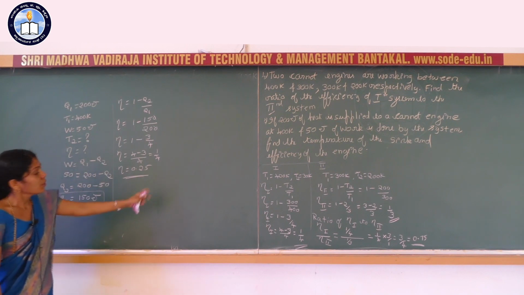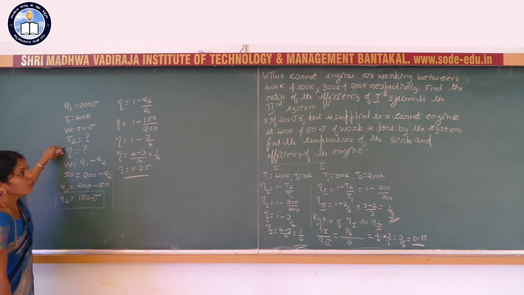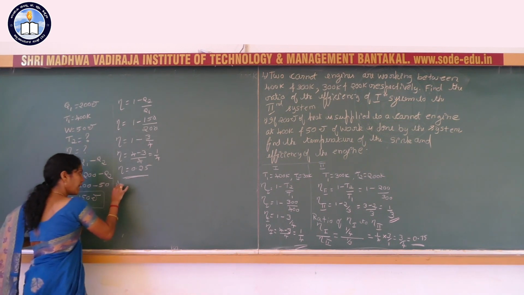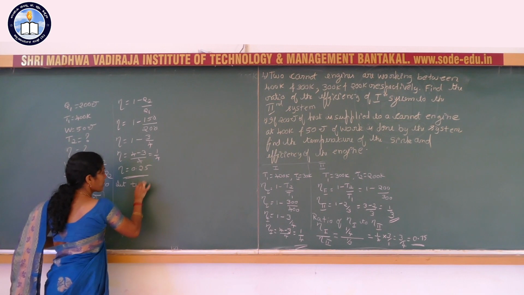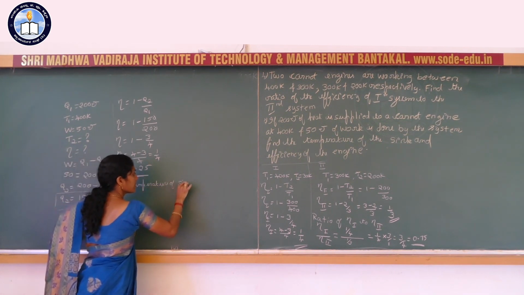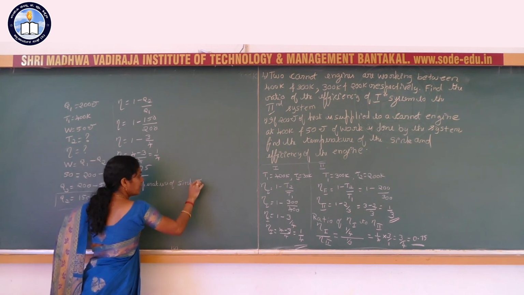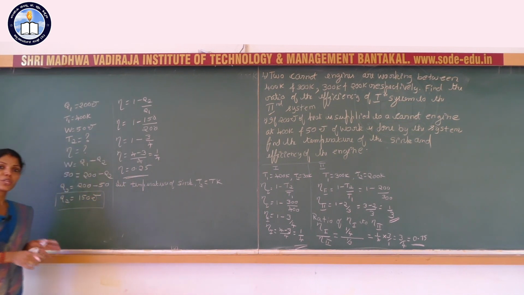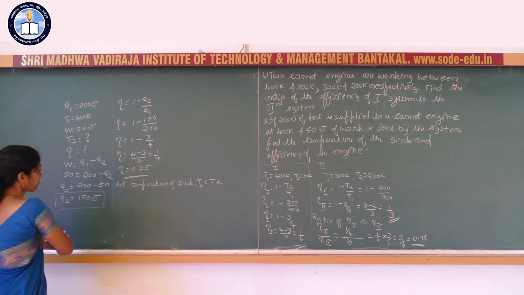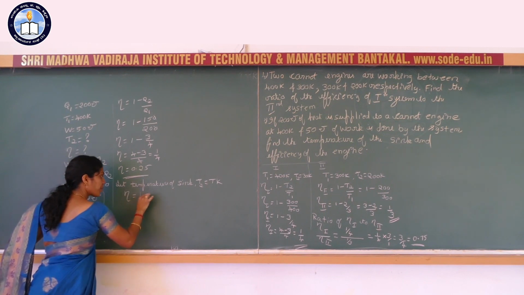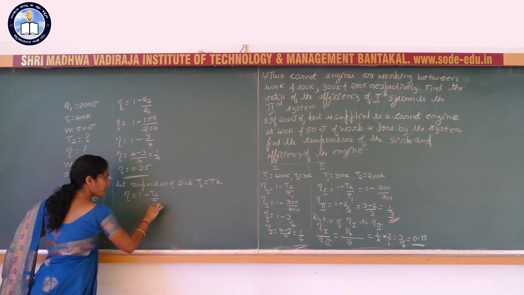Next, here you have to calculate the temperature of the sink. For this, let the temperature of the sink T2 be some T Kelvin, that we have to calculate. Next, we know the efficiency, so we can write it in terms of the temperatures of the source and sink.